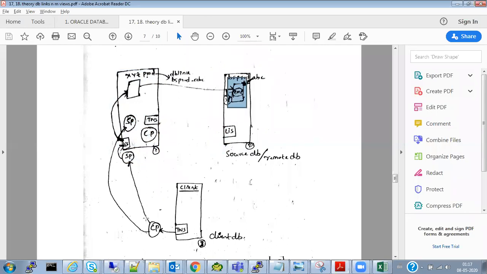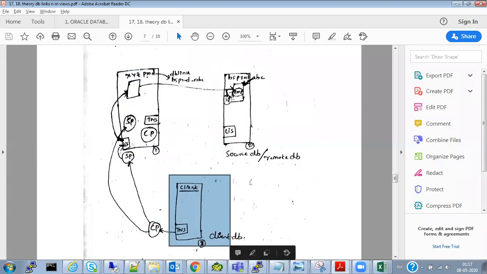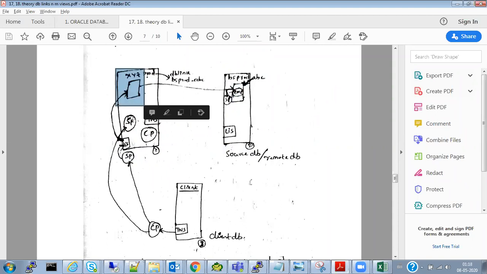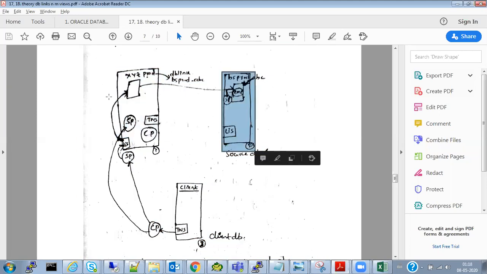So what is the user's main role? What is the user's main intention? The user's main requirement is to read this table, not the table that belongs to this database. He has to read this table. So initially, when the user is connecting to this database, which is on a different server, he has to read the data of this database which is on a different server.